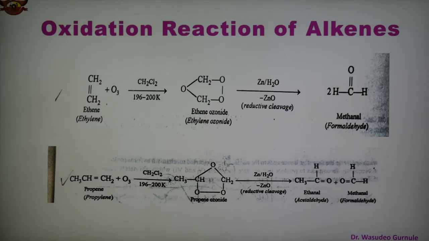Again, these are the two steps: first formation of ozonide, and then reductive cleavage gives the carbonyl compound. So this is the third important reaction, ozonolysis, the reaction with ozone.